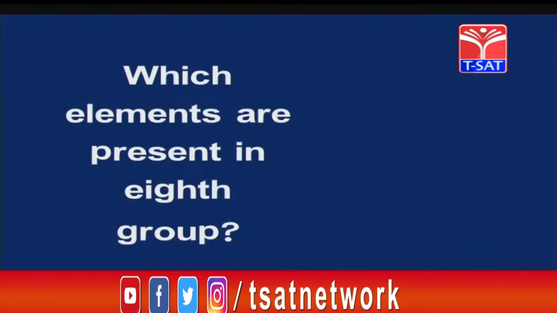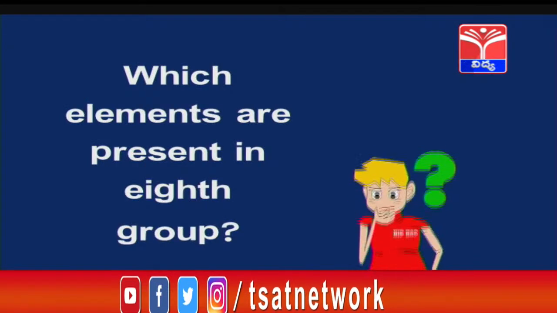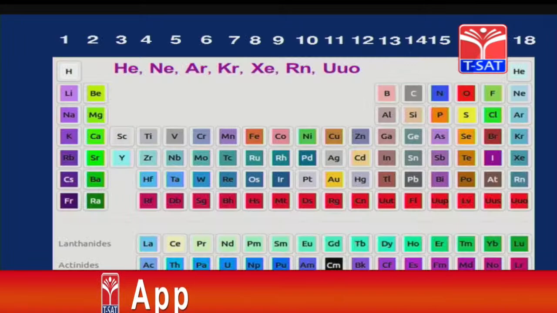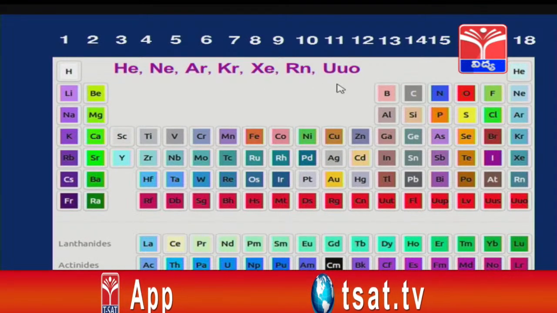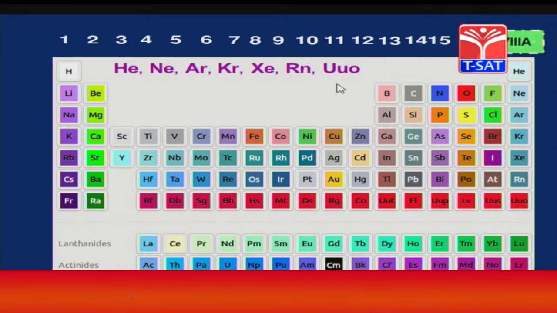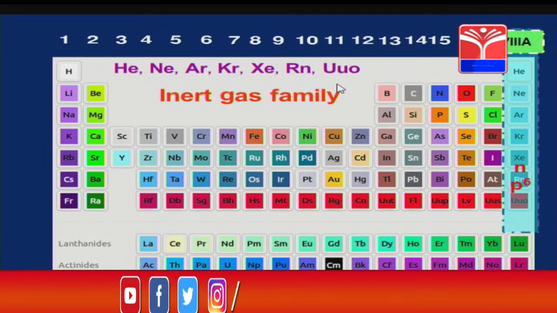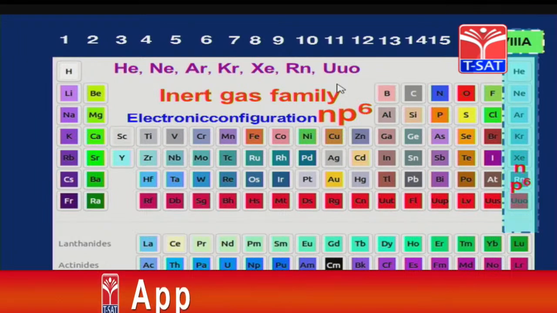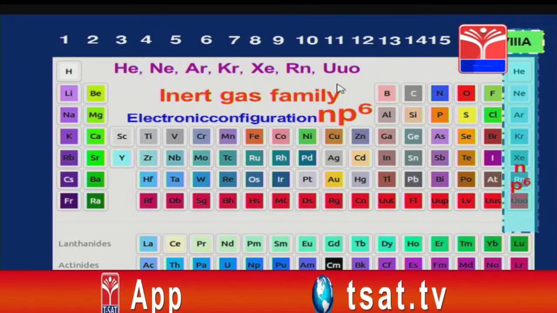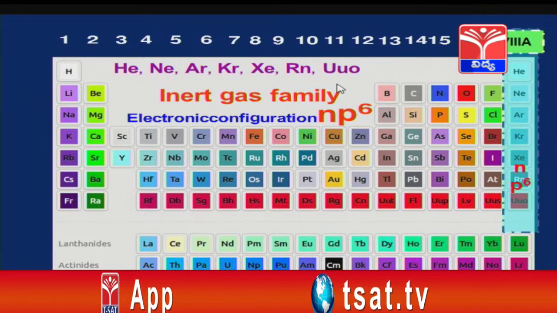Now, which elements are present in the 8th group? In the 8th group we have elements like helium, neon, argon, krypton, xenon and radon. It belongs to the 8th A group. It is also called the inert gas family or noble gas group. The electronic configuration is np6 and 2 ns electrons are available.